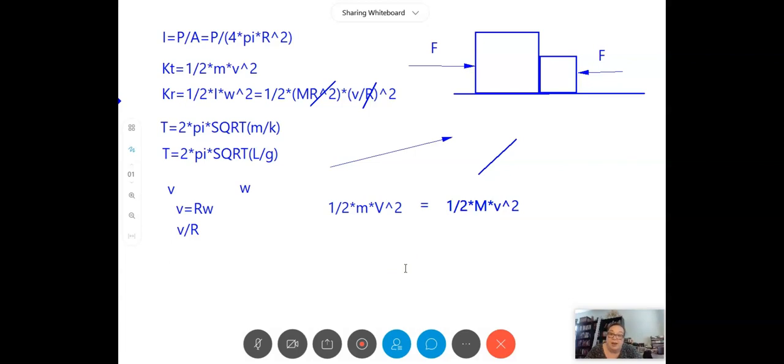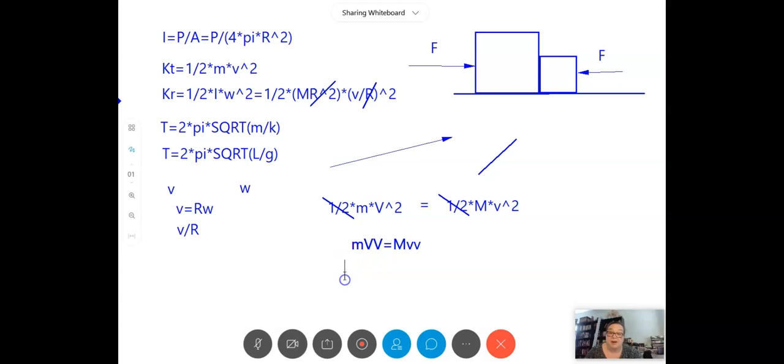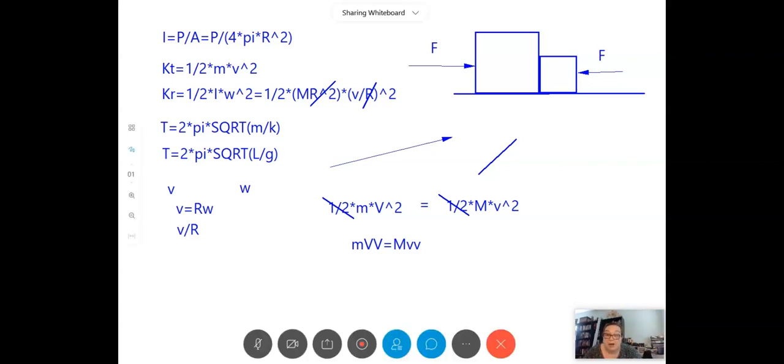Now, we can see right away that the 1/2s can cancel out and we don't have to worry about them. That doesn't really tell us anything. But what it tells us is that the small m times the big V times the big V again has to equal the big M times the small v times the small v again. That's the equation that tells us how these quantities relate to each other. Now, they want to know how the momentum of the smaller mass compares to the momentum of the bigger mass. And so at this point, I point out that m times v is the momentum of each of these objects.